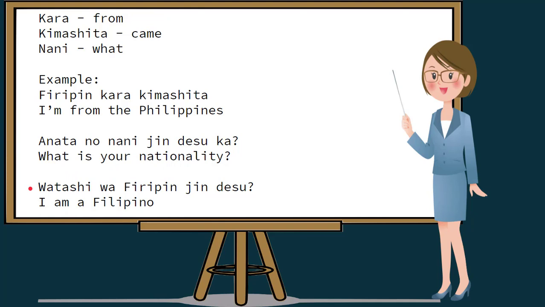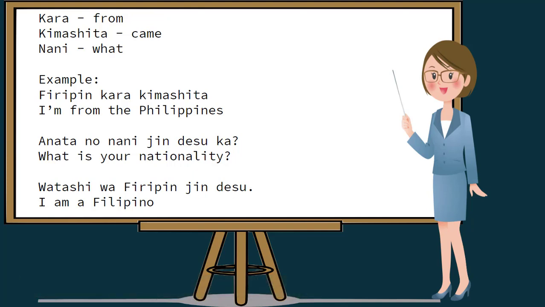In this next example, watashi means I. Of course, we always put a particle wa after the subject. Philippine is the country. If we add jin, it means nationality. So Philippine jin is Filipino or Philippine nationality.